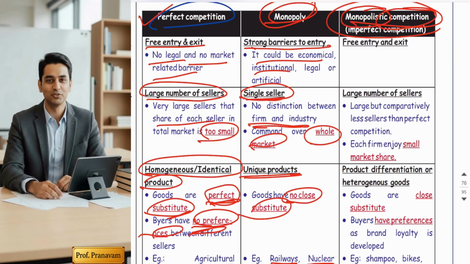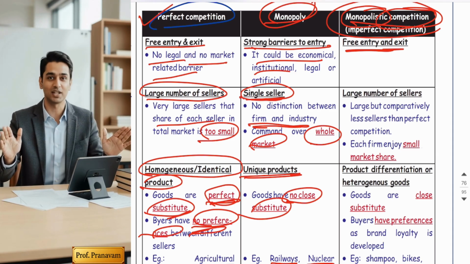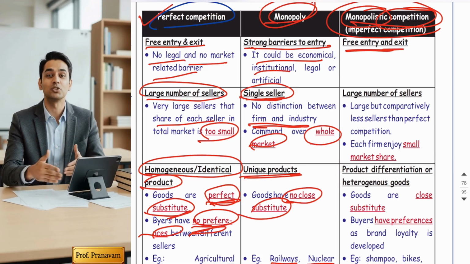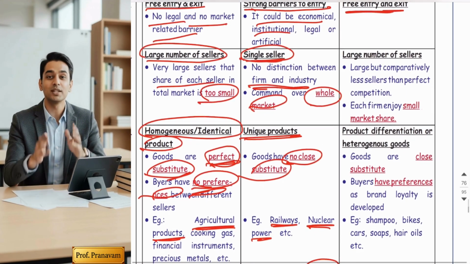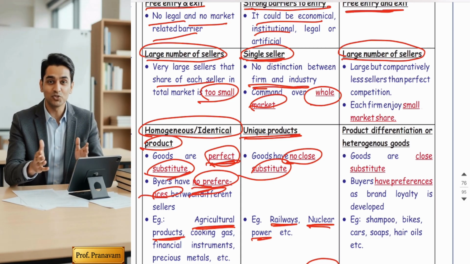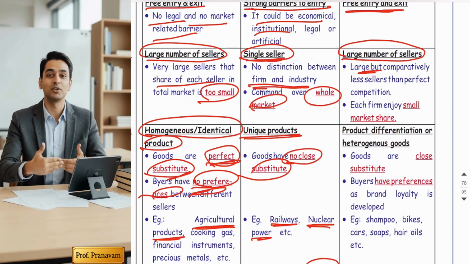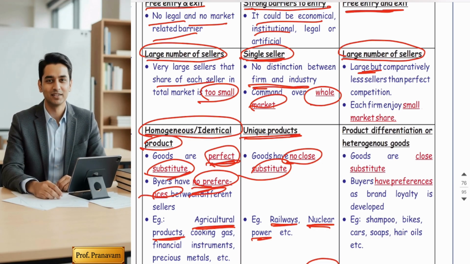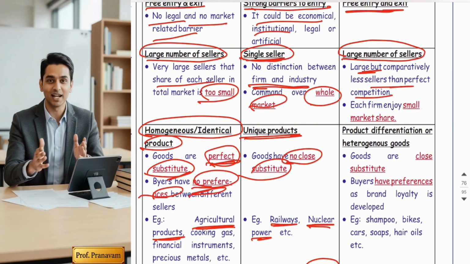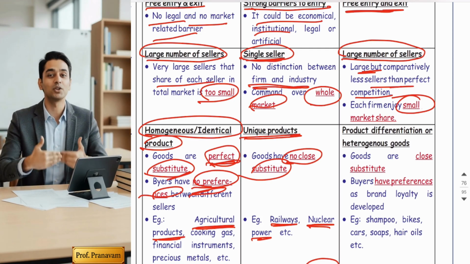So see, it is a market where there is free entry and exit. Firms can easily enter into the market and leave the market whenever they want. And because there is free entry, the second feature is that there are a large number of sellers. But friends, in perfect competition also, if you do the comparison, there is a large number of sellers, right? But in monopolistic competition, the number of sellers is slightly fewer than in perfect competition. So they enjoy a small market share, but the companies are a bit larger than in perfect competition.